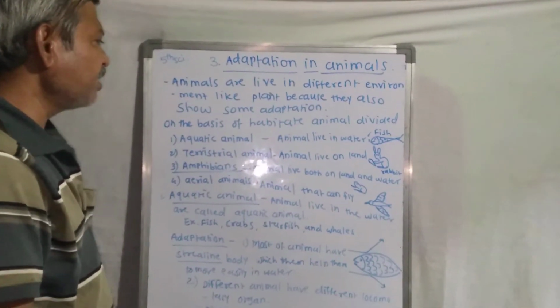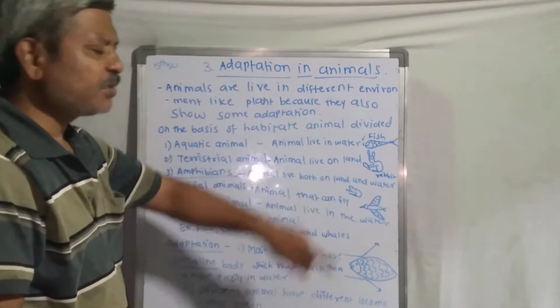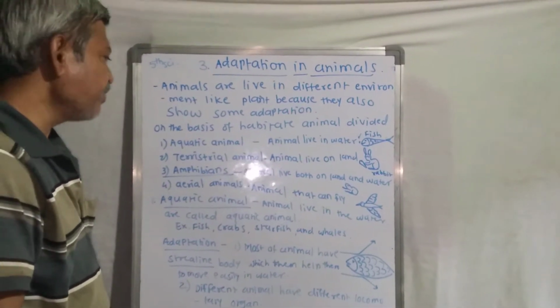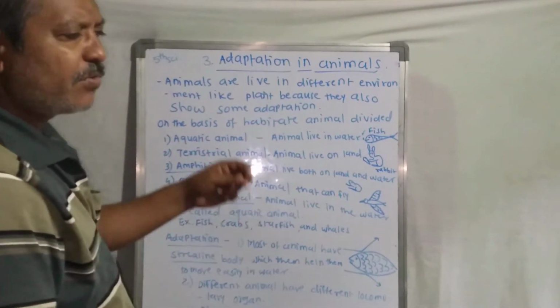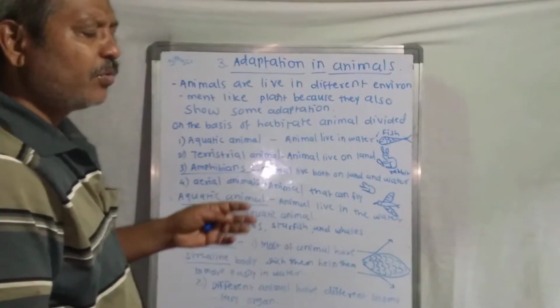So which are the amphibians, or what is an example of this? The example of amphibians is the frog. The frog is able to live on the land as well as in the water. In the same way, the tortoise is also an animal that can live in both.